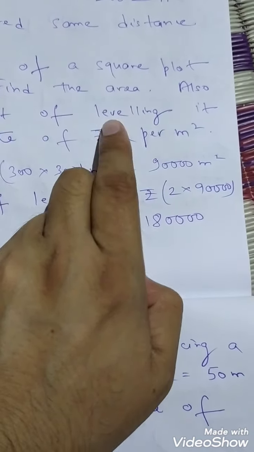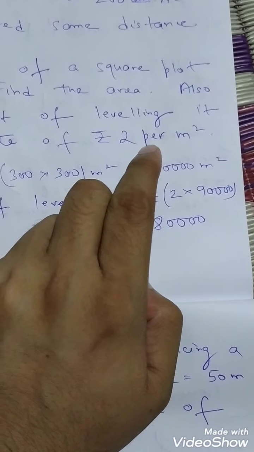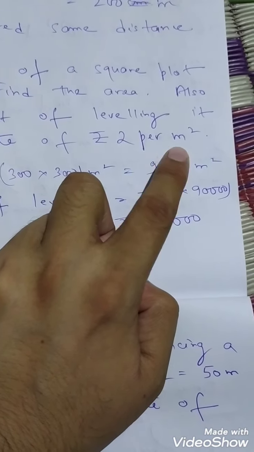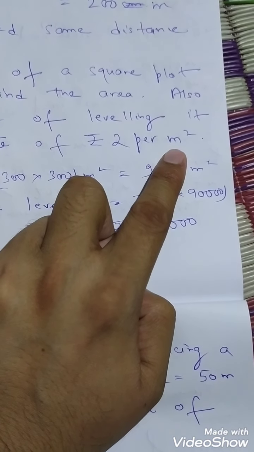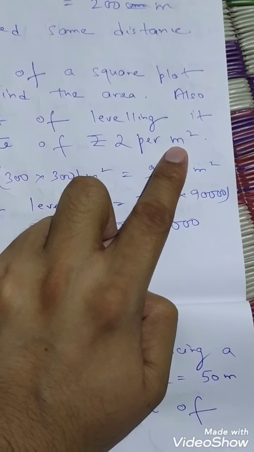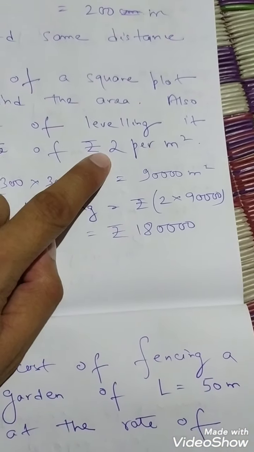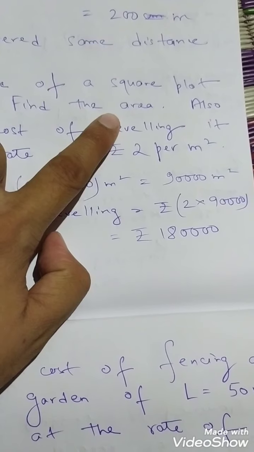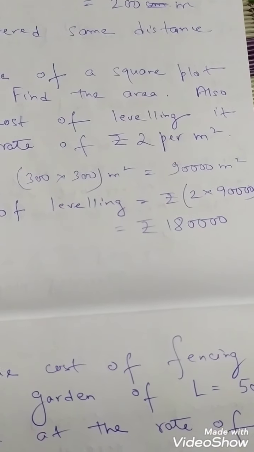That means in this case you have to find out the area and multiply by 2. Again I am telling, you look here, rupees 2 or whatever is given, rupees per meter square. In this case it is meter square, and meter square means you have to find out the area. That means here first you have to find out the area then multiply by 2. In the question it is already given here, find the area, but if it is not given then this is the trick, how you will understand.